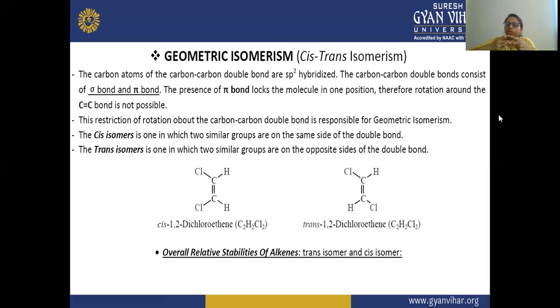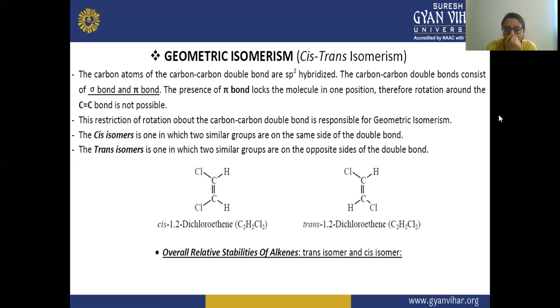So the rotation around this double bond is not possible because the pi bond has already locked the molecule in one position only. So the restriction of rotation around the carbon-carbon double bond is responsible for geometric isomerism.